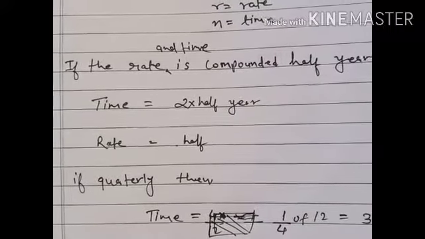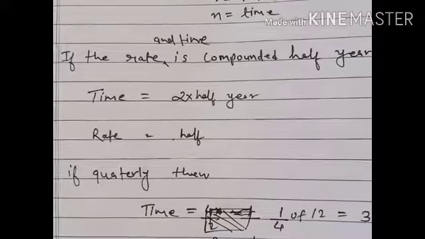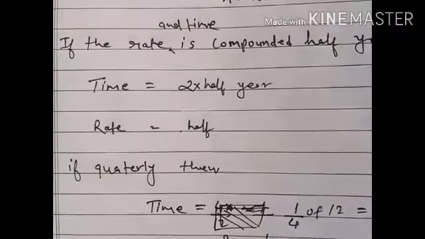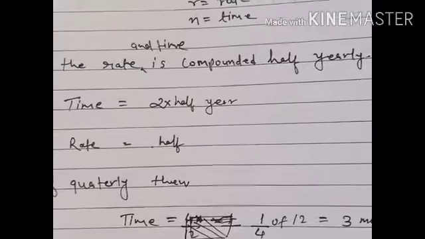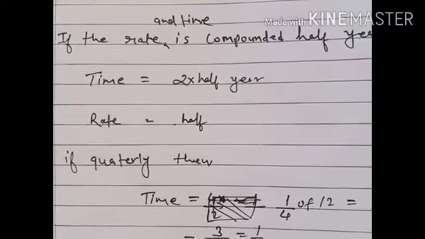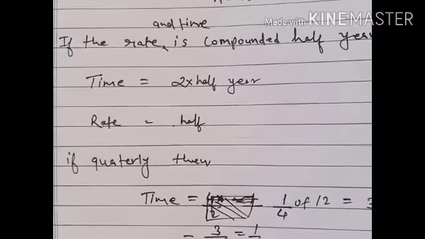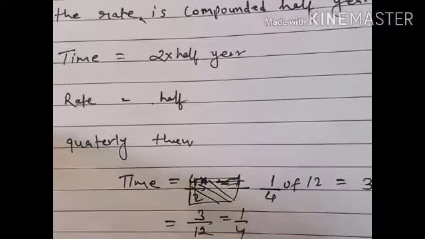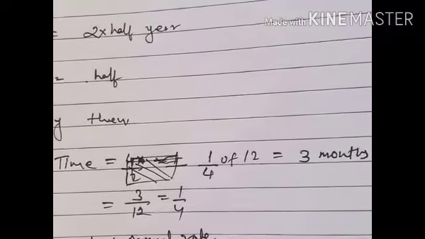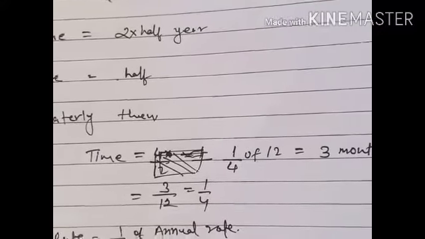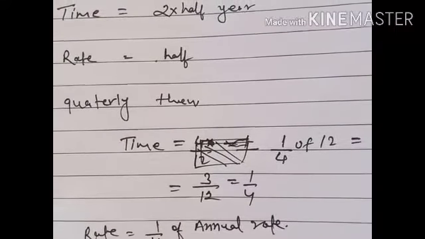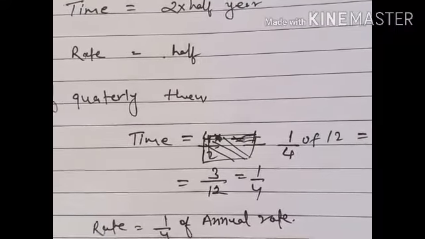Now let's move here. If the rate and time are compounded half yearly, the time will be 2 into half year, and the rate will become half because it is compounded half yearly. If the rate and time are compounded quarterly, then time will become 1/4 of the 12 months, that is equal to 3 months, or we can write it as 3 months upon 12, which is equal to 1/4.